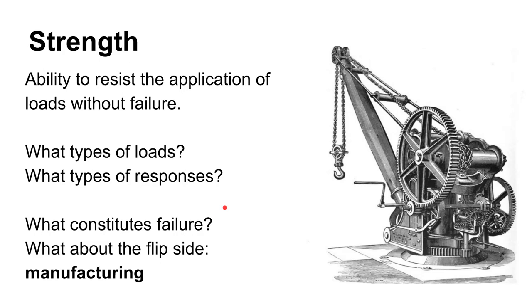We need to be able to break them, and we need to be able to bend them to our will. We need to be able to get them into the shape that we need. So a lot of times, looking at these numbers like tensile strength from a manufacturing side, we're trying to make sure that we can overcome those strengths of materials.